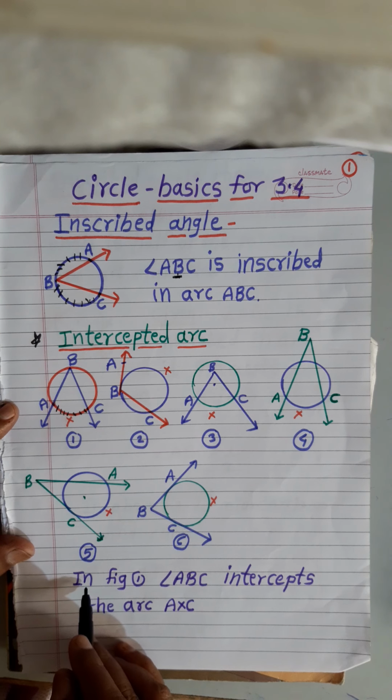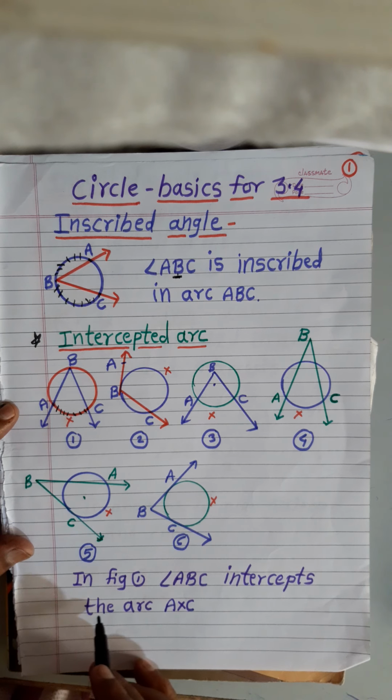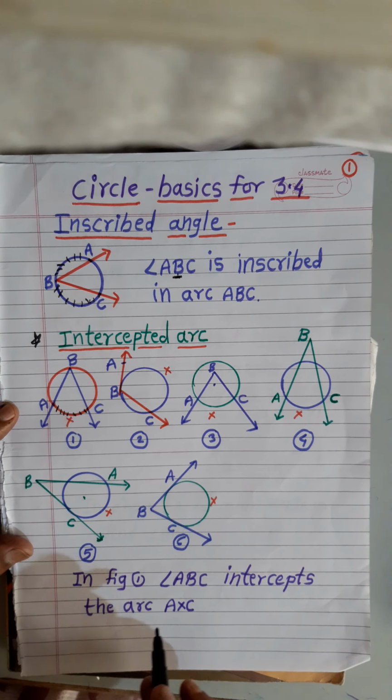Therefore, in figure 1, angle ABC intercepts the arc AXC.